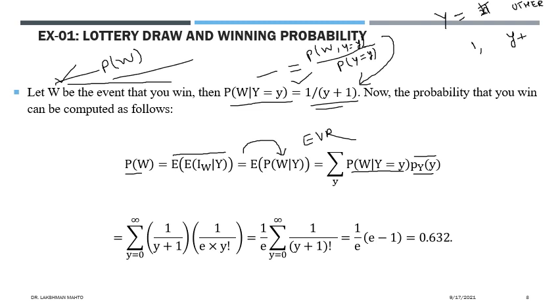Now we are applying the expected value rule. Through this we will calculate this probability of W, applying the conditional expectation rule. So we are substituting everything here. So the probability of W given Y is equal to 1 by Y plus 1.